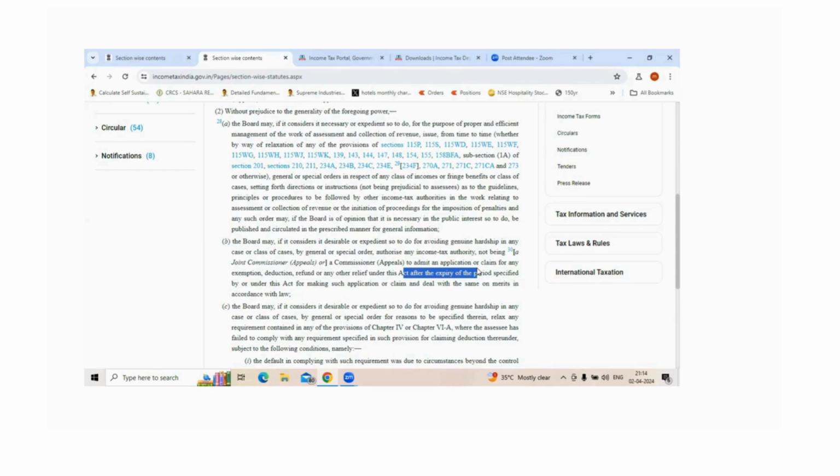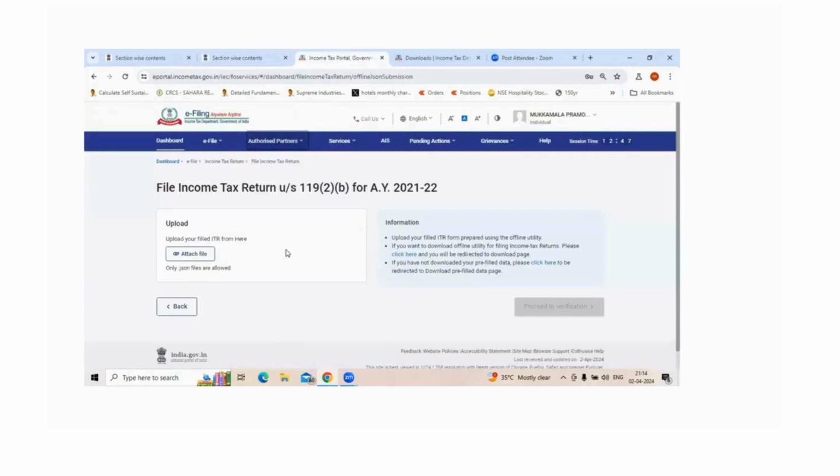But in case of condonation of delay, you can file up to 6 years from that assessment year for which you have forgotten or missed to file the return. The only condition here is that you need to explain the genuineness of the case, the hardship faced, and why the return could not be filed, to the tax authority. Once the tax authority approves that, you can get the condonation approved and attach this and file. Then proceed for filing the return. You need to work on, of course, the Excel utility, download it, and then you can upload the attachment.